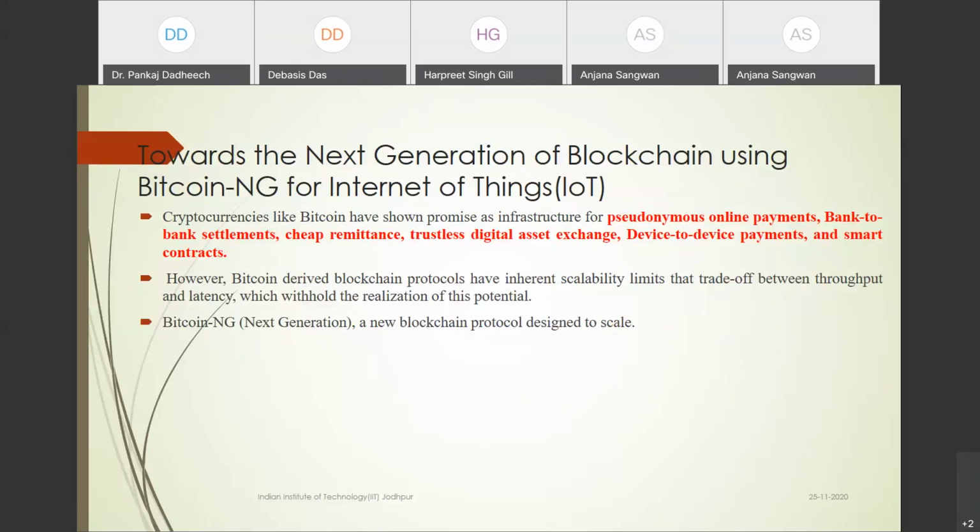Cryptocurrencies like Bitcoin have this infrastructure: a pseudonymous online payment system, bank-to-bank settlement, cheap device-to-device payment, and different smart contracts. These are basically the applications.